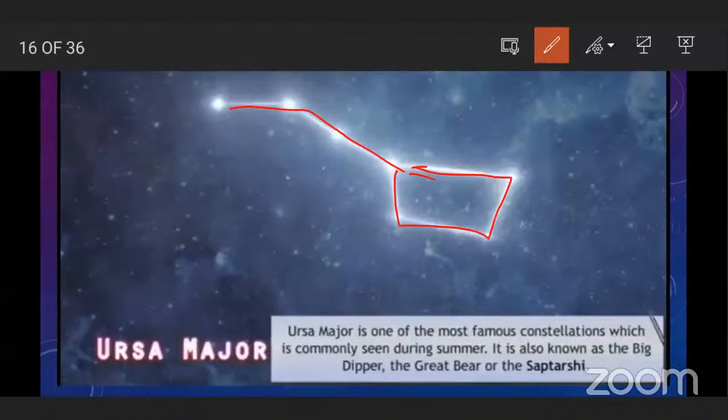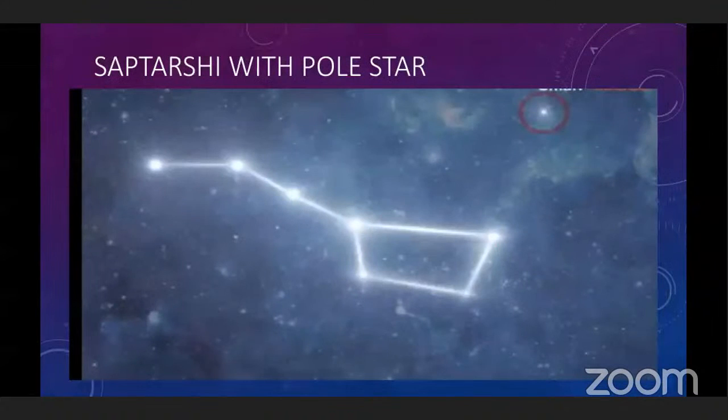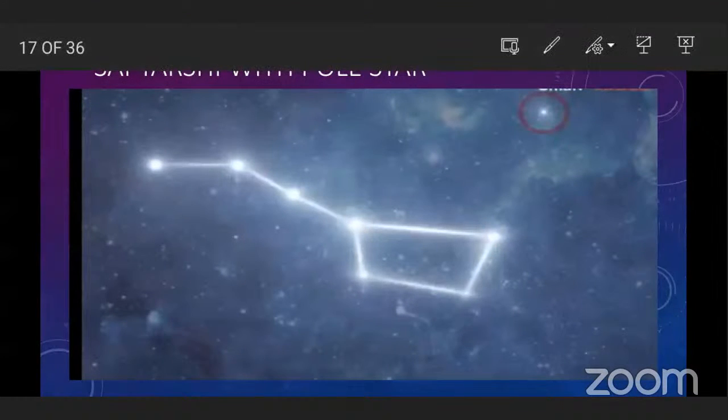And if we extend one side of this quadrangle, it reaches the pole star or Polaris. See, this is the pole star. The position of the pole star does not change. If we extend one side of this quadrangle like this, then it reaches the pole star. And for this constellation, different countries have different names. We saw that: Great Bear, Saptarshi.